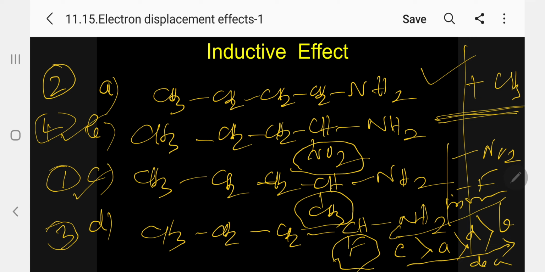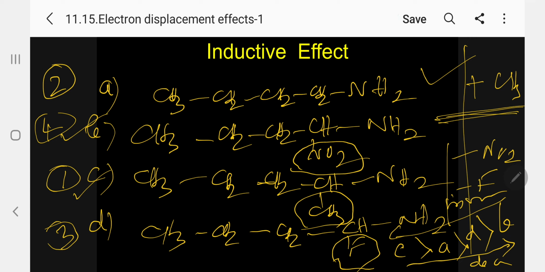Which is the decreasing order of basicity? C greater than A greater than D greater than B. So this is the decreasing order. What is the increasing order? B, D, A, C. So C is the most basic compound. Please follow. So this is one example.